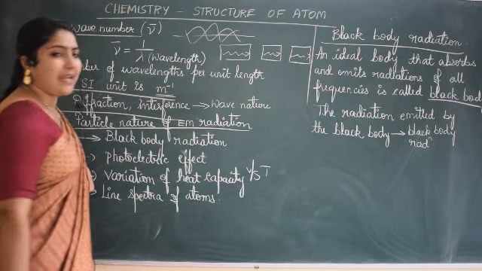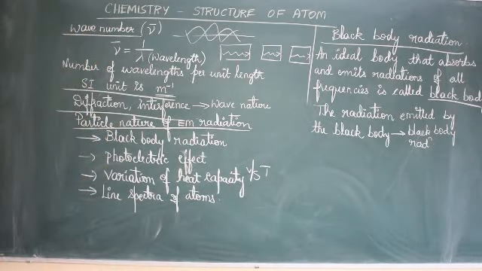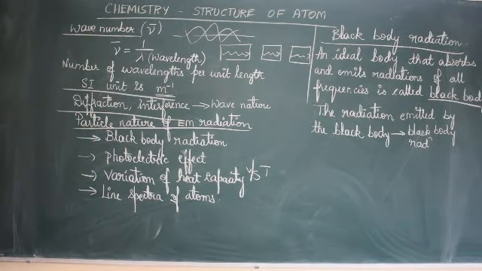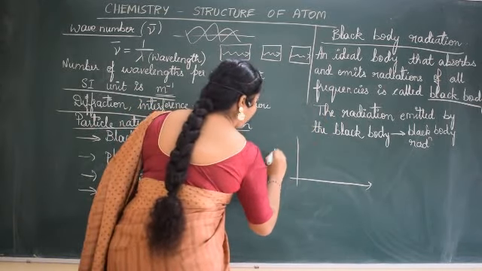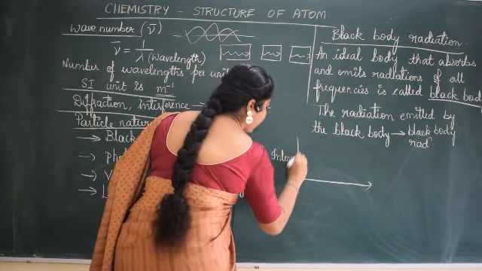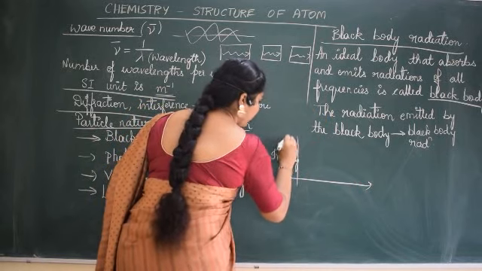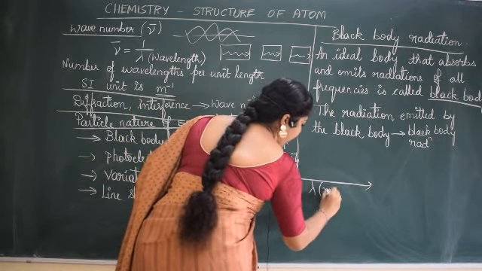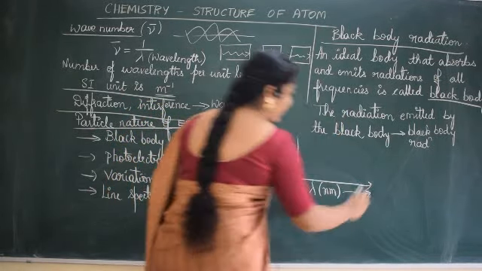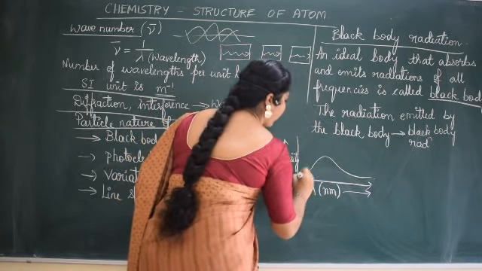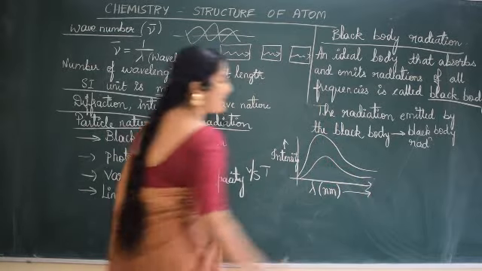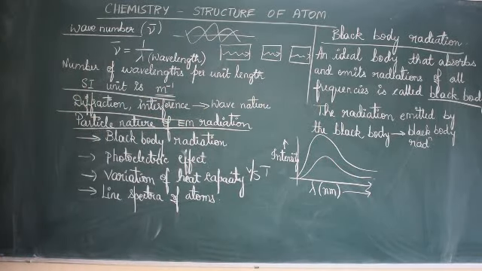In black body radiation, it was again explained that when you plot a graph of intensity versus lambda in nanometer, you see that at different temperatures, the graphs look this way.